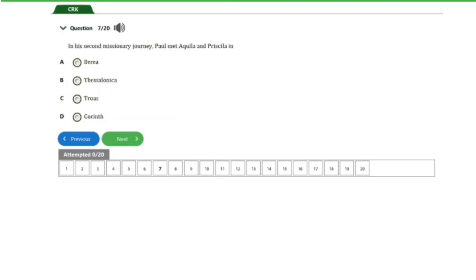Over here we have question number 7. It says, in his second missionary journey, Paul met Aquila and Priscilla in A. Berea, B. Thessalonica, C. Troas, D. Corinth. So guys, the answer to this question is option D. That's Corinth.